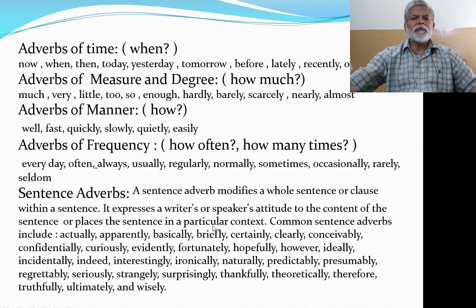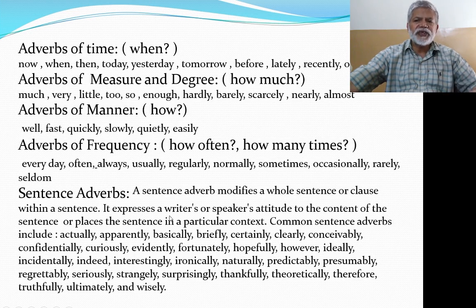or place the sentence in a particular context. Some adverbs also show how the sentence is related to the background, how it is related to the theme or topic which is under discussion. So those adverbs actually show that particular sentence in its context.